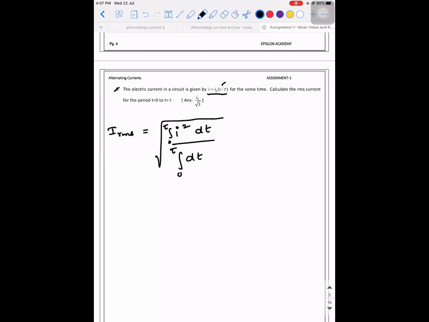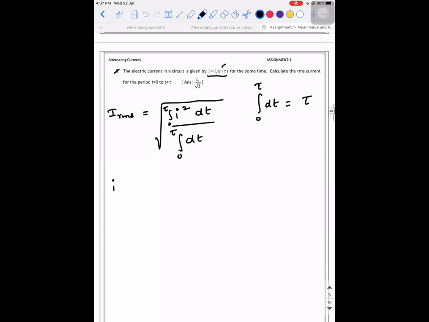So integral 0 to tau. Okay. So first, integral of 0 to tau dt is equal to tau only when you integrate it. Right. So integral of 0 to tau, I'm integrating the numerator, I square dt is equal to, tell me guys, 0 to tau, in the place of I, I can write I naught square t square by tau square times dt. Am I right? So what all will come out of the integral?